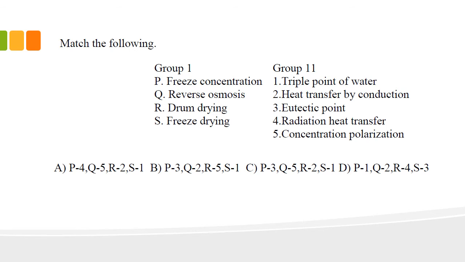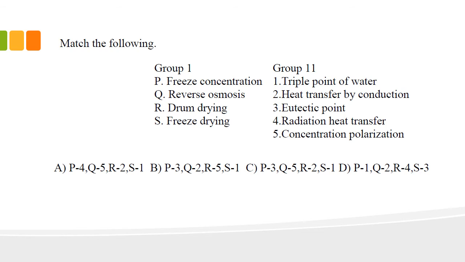So there are different terminologies used. They have given triple point of water, heat transfer by conduction, eutectic point, radiative heat transfer, concentration polarization, right? From this you can easily deduce that in drum drying the heat transfer takes place by conduction, right? So in drum drying the heat transfer takes place by conduction. So you can see R2, there is R2 here and there is C. So A and C contain R2, right?